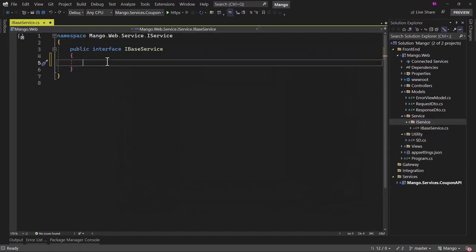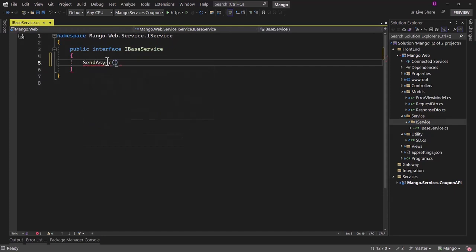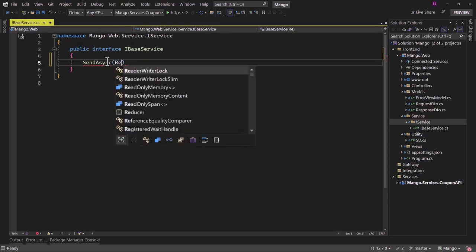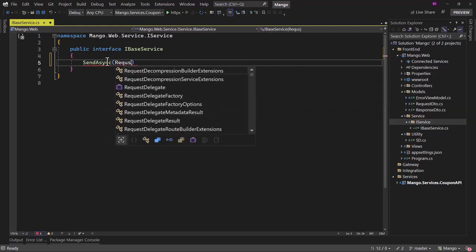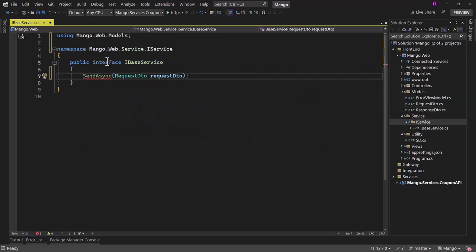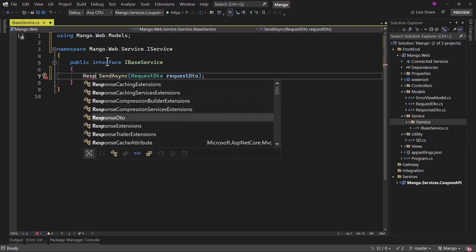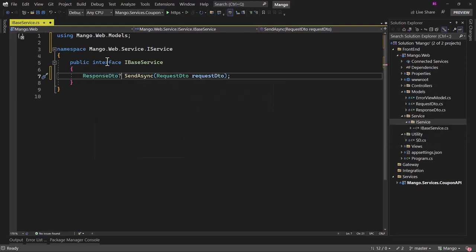And let's think about what will be the method that we will create here. Let me call that method SendAsync, and when we will be making any API calls, in the parameter here we will be passing the request DTO that we created. That looks good for the parameter. But what will be the response that we will get back from the API? If you remember, in the coupon API, we have all the responses aligned with the response DTO.